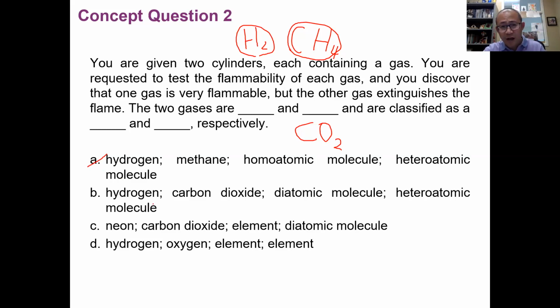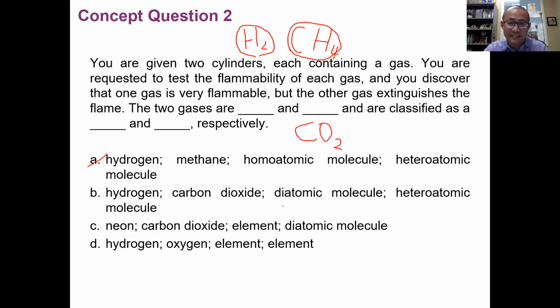B, hydrogen and carbon dioxide. Makes sense. Hydrogen is flammable, carbon dioxide puts out fire. But they ask you to classify them respectively. So let's take a look at the classification, which is more important.